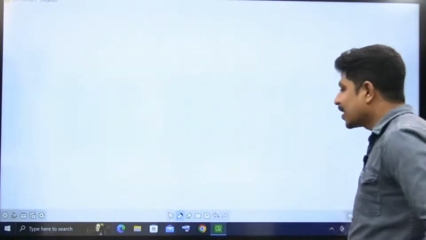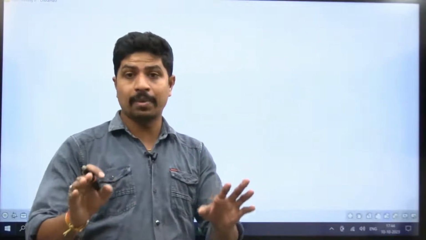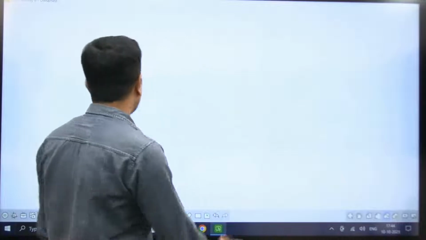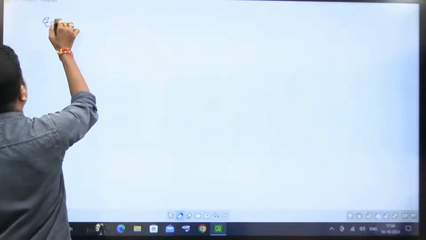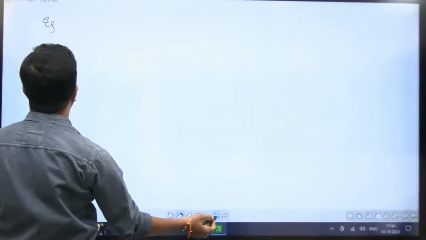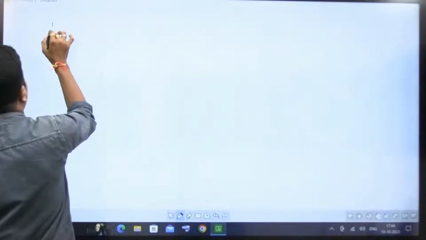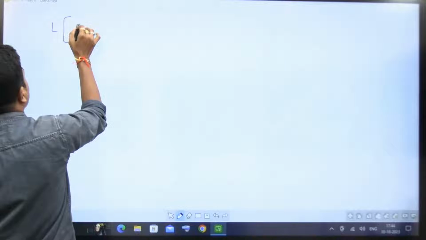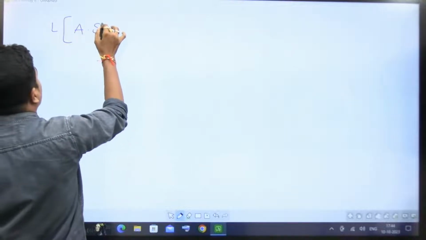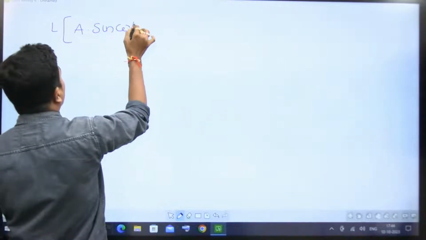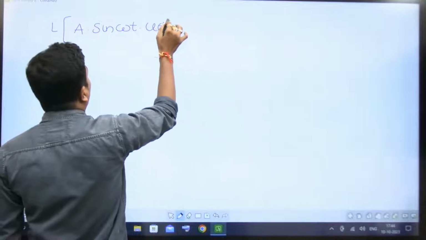Next, the Laplace transform of sine and cos. I will tell you the formula; remember it and apply it. Laplace transform of A sine omega t into u of t.